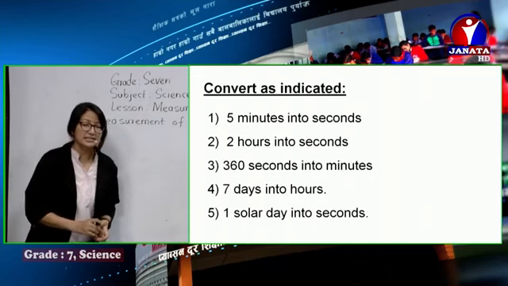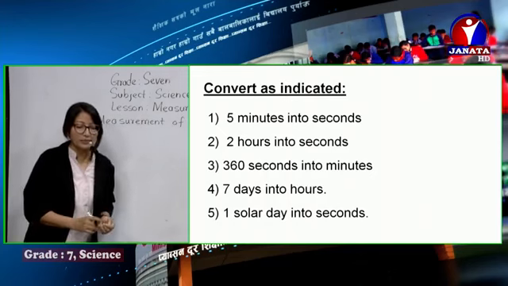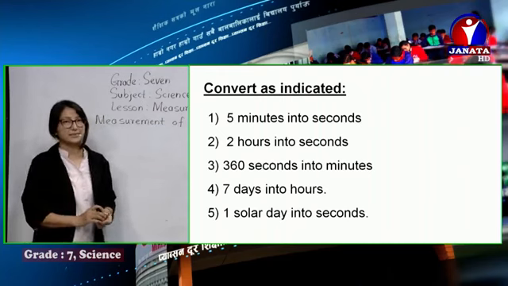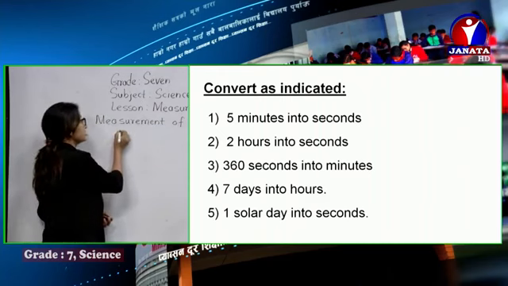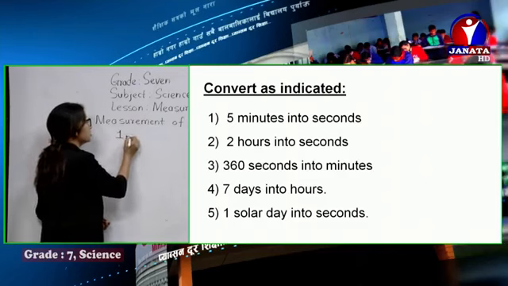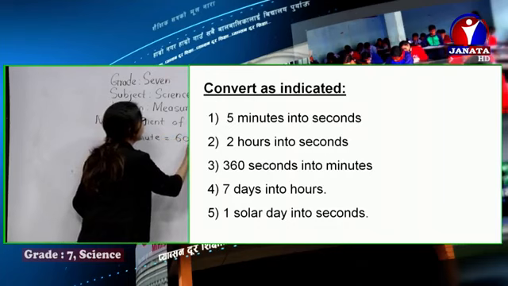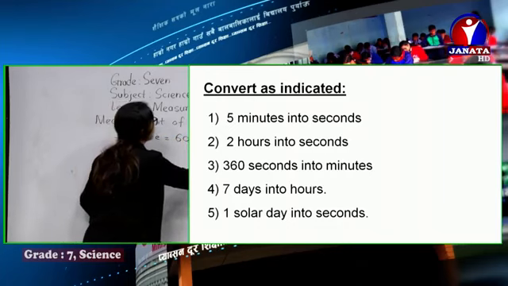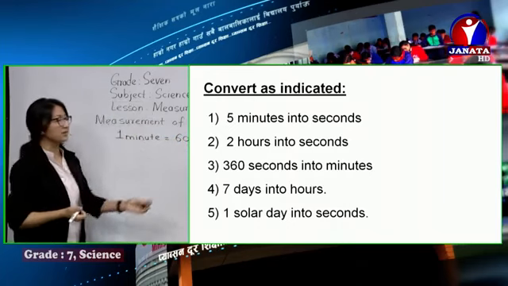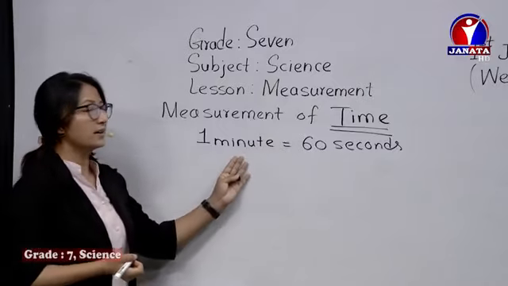So convert as indicated. Number 1, 5 minutes into seconds. Just before, we have already checked the relation. We all know 1 minute is equal to 60 seconds, or 60 seconds equals 1 minute. This is the smaller unit, this is the bigger unit.